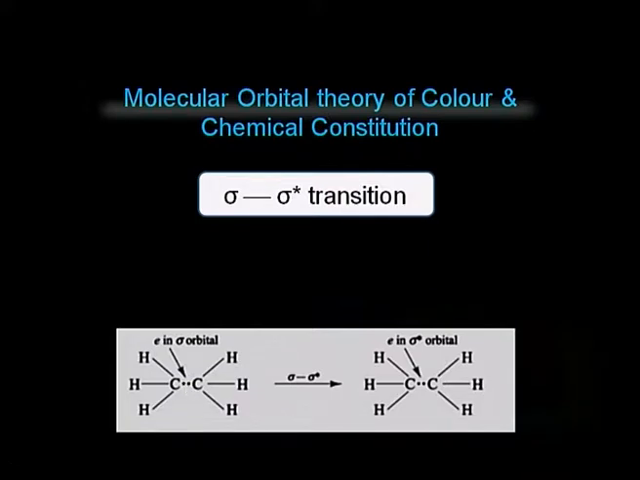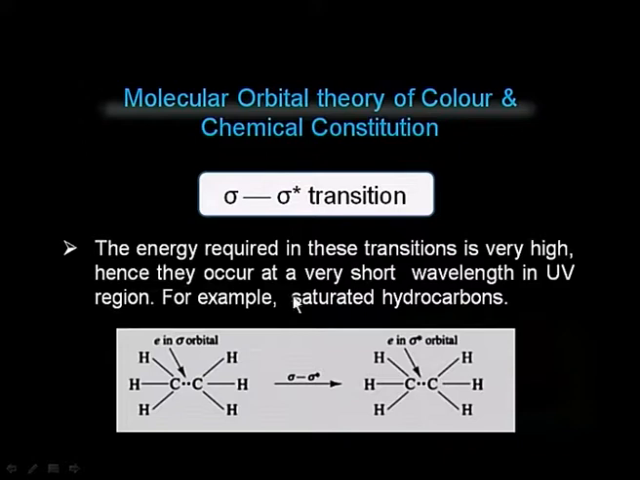So, to break this bond or to excite the electron from this bond, it requires a large amount of energy, and that is why the ethane molecule is colorless in nature, or there is no color associated with the ethane molecule or ethane-like molecules where all the bonds are covalent bonds. The energy required in this transition is very high, hence it occurs at a very short wavelength in the UV region. For example, the saturated hydrocarbons.